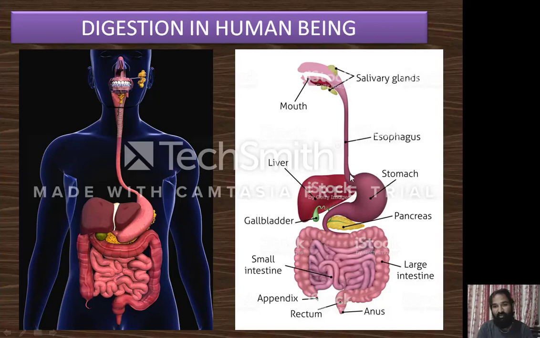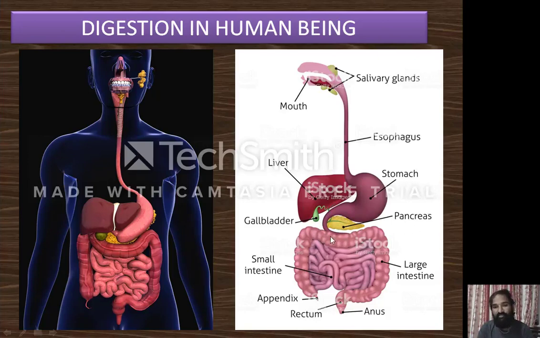The esophagus ends with a bag-like or sac-like structure called the stomach. At the end of the stomach a U-shaped body is present, called the duodenum. The duodenum connects with the liver gland and the pancreatic gland.